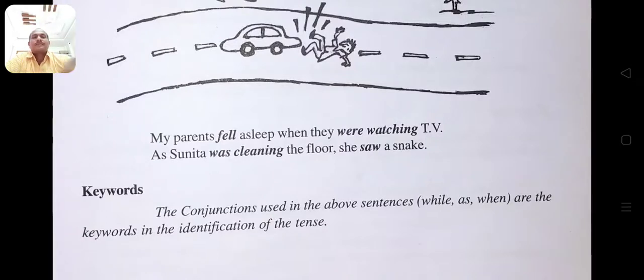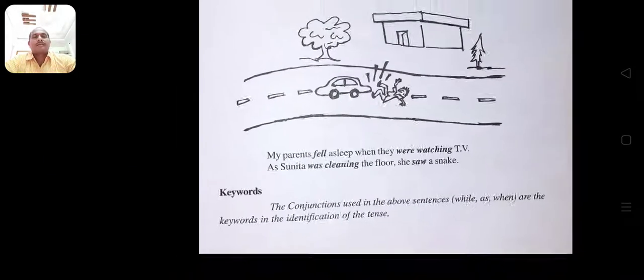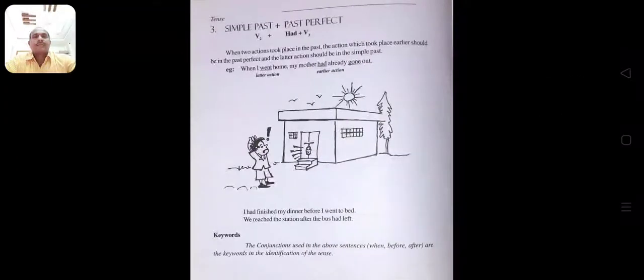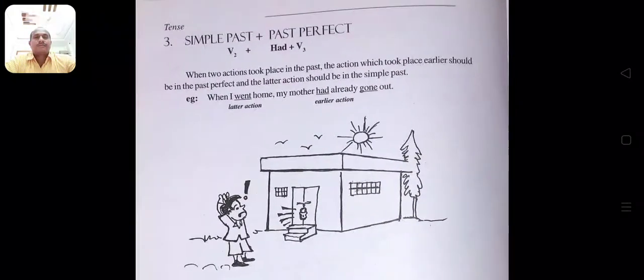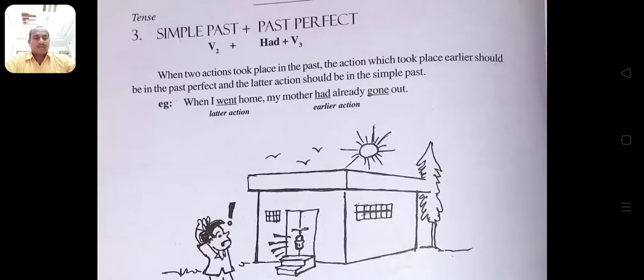For example, the conjunctions used in the above sentences, while, as, when, are the keywords in the identification of the tense. This is the past continuous.